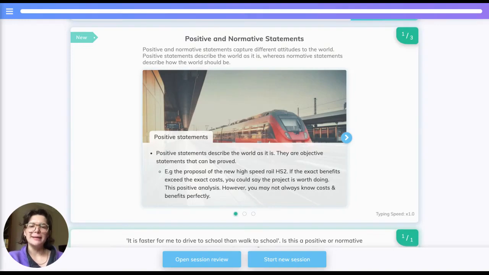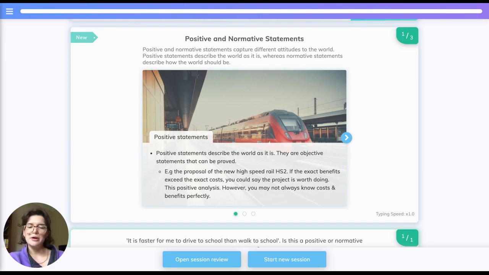And today we'll be covering positive and normative statements in A-level economics. So, positive and normative statements capture different attitudes towards the world. Positives describe the world as it is, whereas normative statements describe how the world should be. So, the objective of positive statements is that they can be proved.